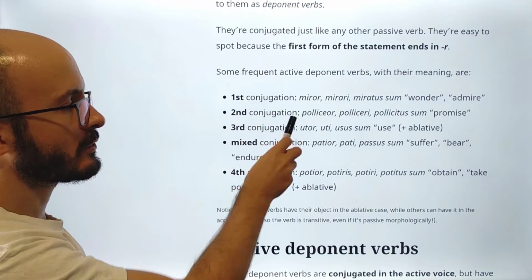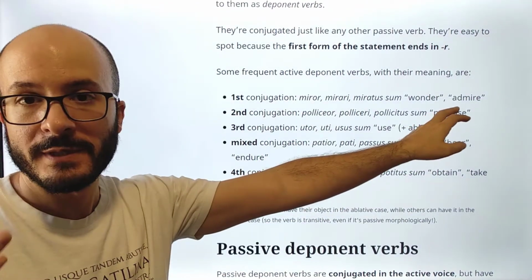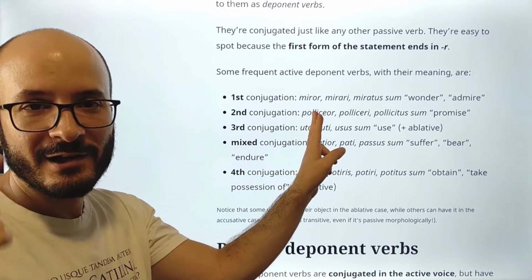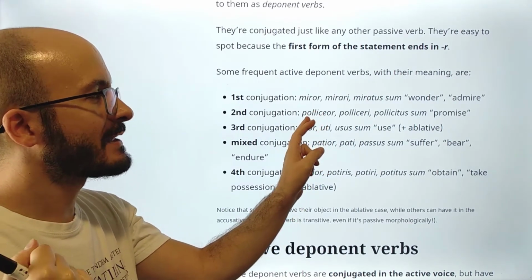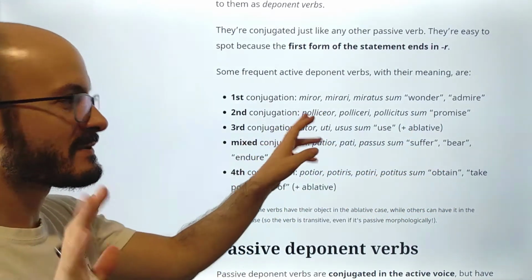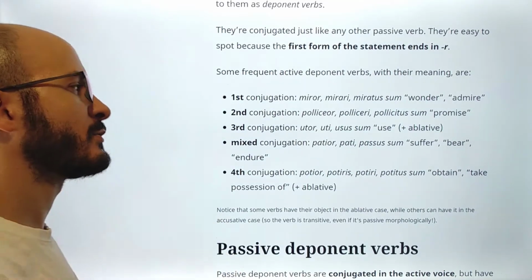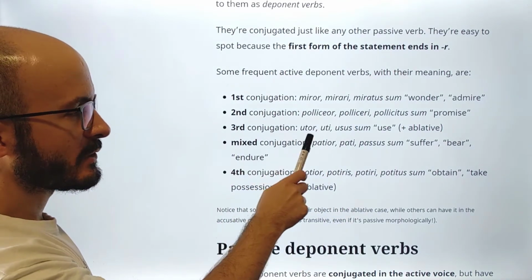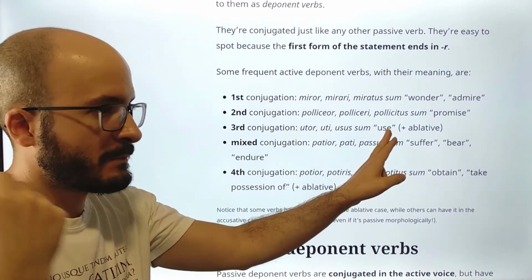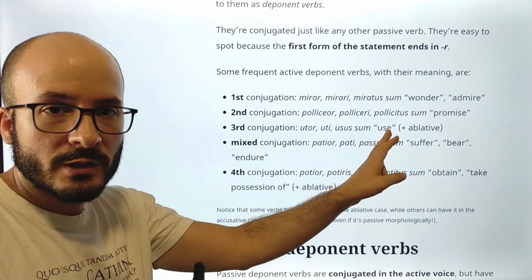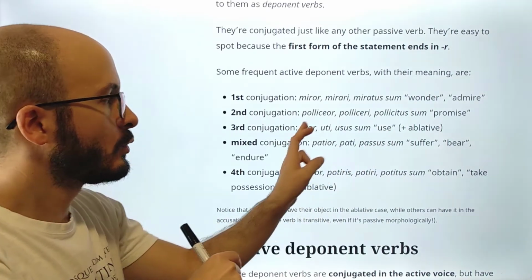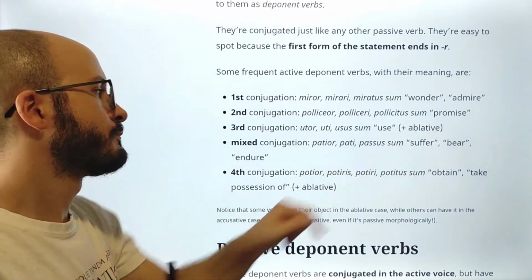Another example of second conjugation, polliceor, promise. This is a false etymology, but the way I learned this when I was a teenager was that polliceor has to do with politicians who promise a lot. Okay, it's not connected, it's a false etymology, but it's good to remember the meaning. Third conjugation, utor, use. Now, use in English and in Spanish and most languages, we use something, direct object, so we would expect accusative, but no, utor plus ablative, okay?